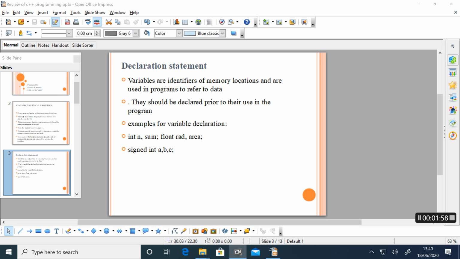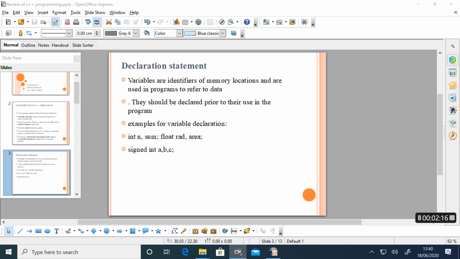Now we can discuss each statement in detail. The first one is the declaration statement. From the name itself, we can understand that it is the statement for declaring. Using the declaration statement, we are declaring some variables.